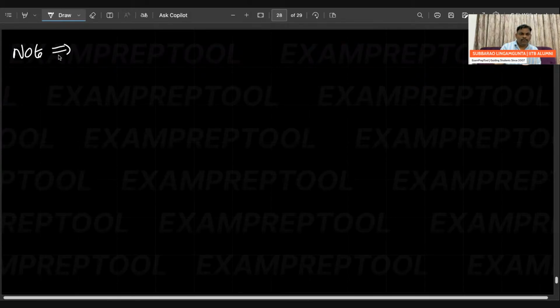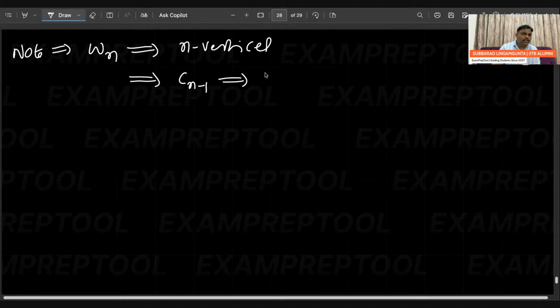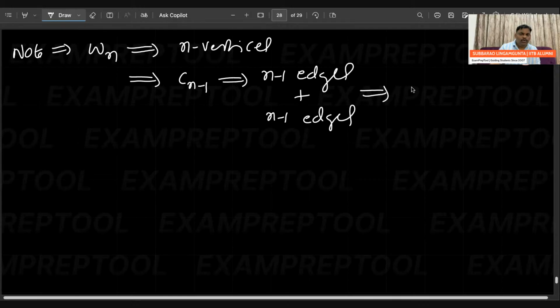Note: Wn contains n vertices. And it came from Cn minus 1, which means n minus 1 edges as usual, plus n minus 1 edges from the middle. Totally 2 times n minus 1. These many edges.